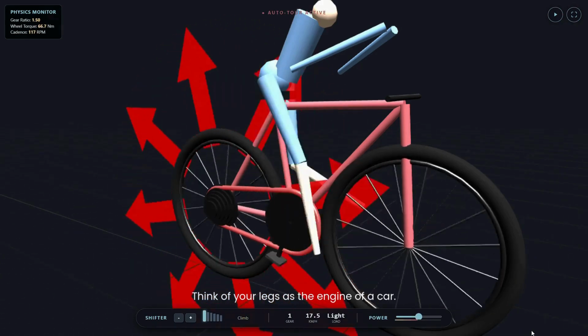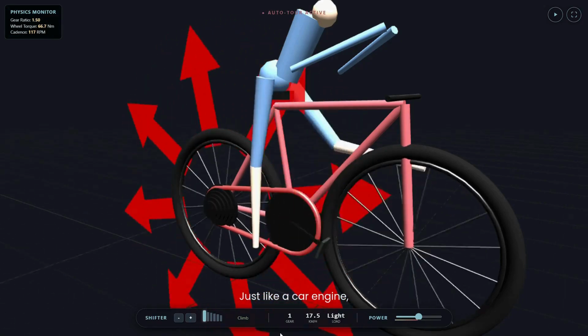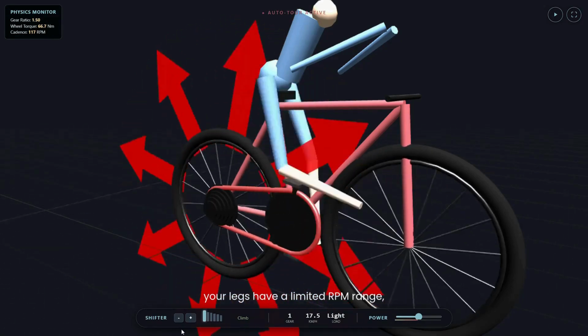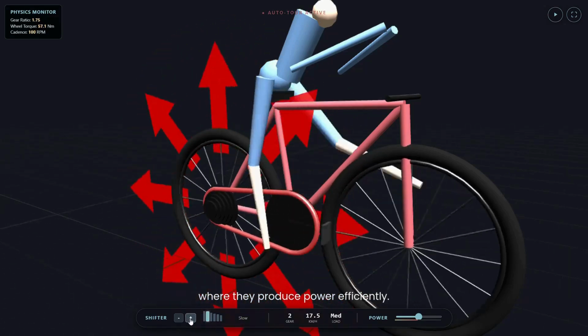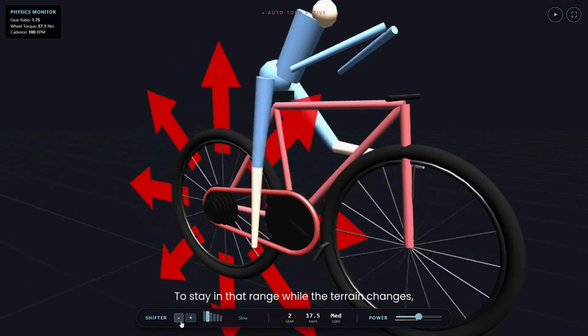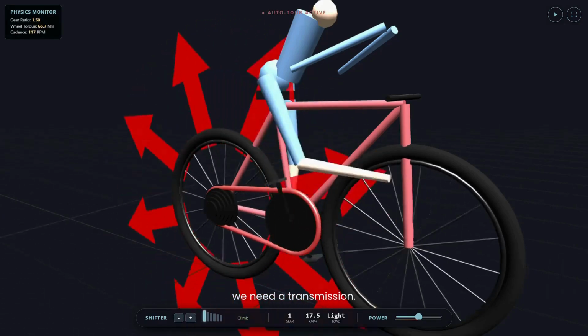Think of your legs as the engine of a car. Just like a car engine, your legs have a limited RPM range where they produce power efficiently. To stay in that range while the terrain changes, we need a transmission.